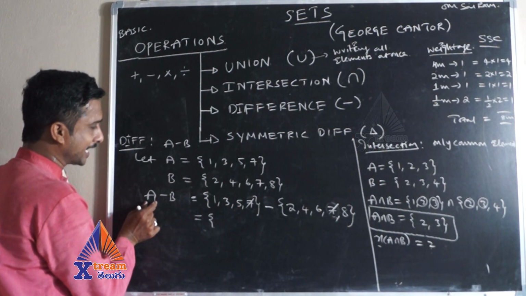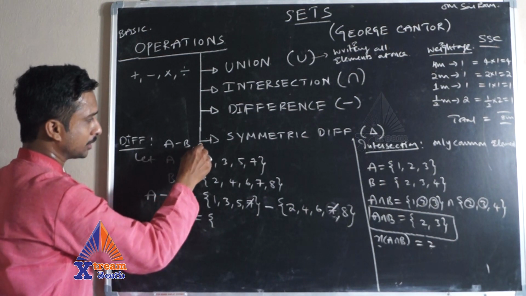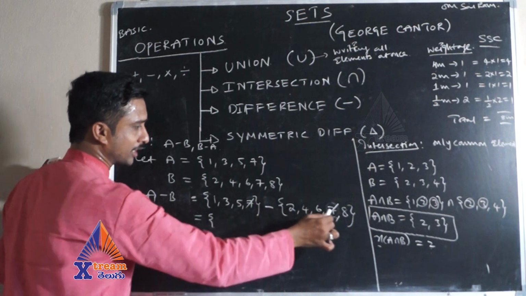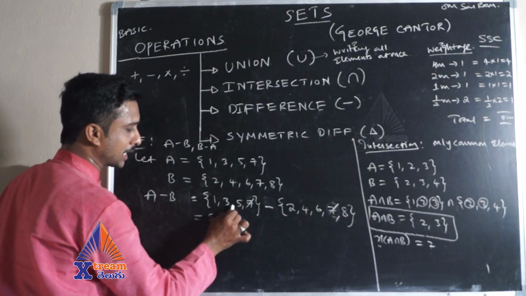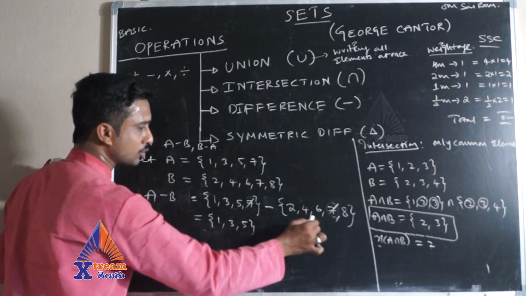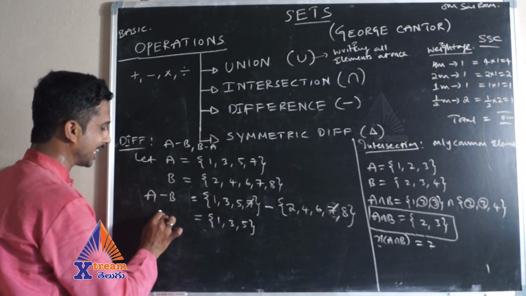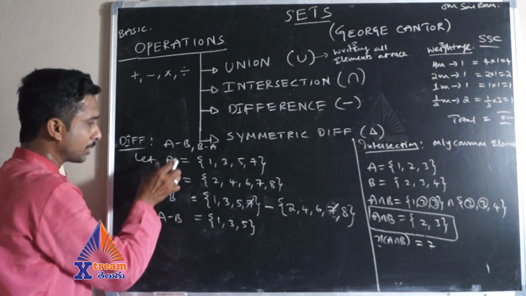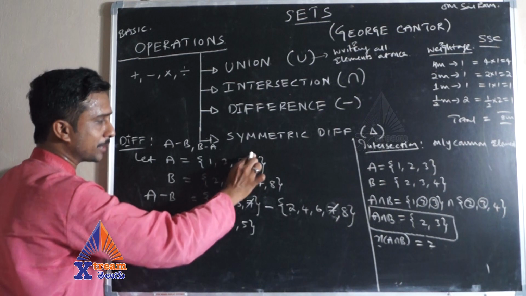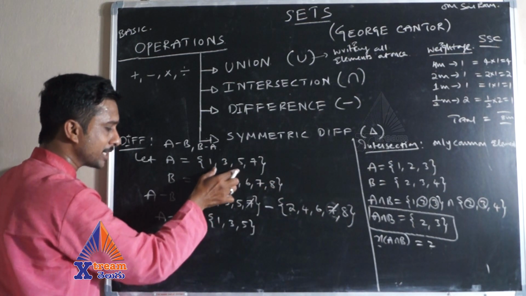So the leftover elements in the first set are 1, 3, 5. That's it. No need to write all these elements. This is A minus B. From A, you are removing B. The common elements are removed, and the leftover elements in the first set remain.